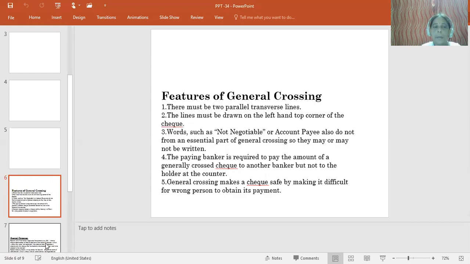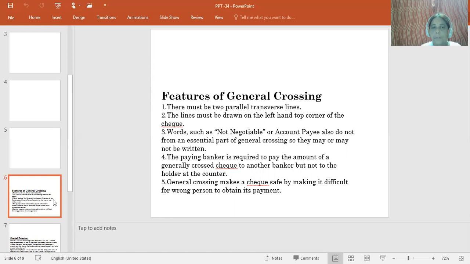So what are the basic features of general crossing? Here, there must be two transverse lines. The first very important basic feature of the general crossing is what? There must be two transverse lines put on the left-hand corner of the check. The lines must be drawn on the left-hand side.